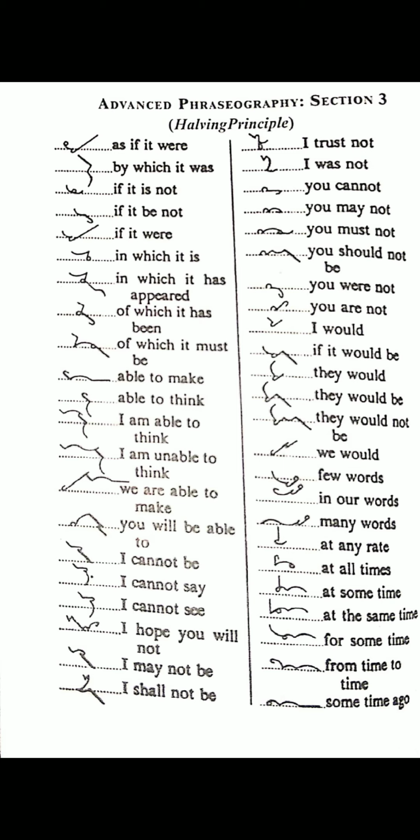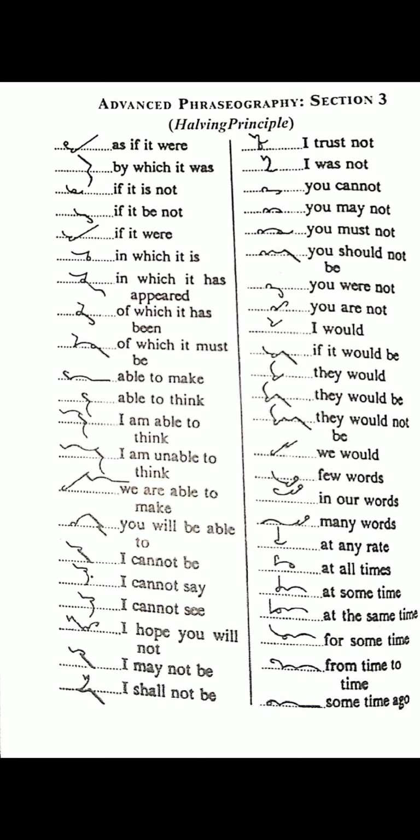"I cannot see": this is through the line because of C, the same outline of "I cannot" with C. "I hope you will": "I hope", P. "You will not": L upward and hook, half for T. "I may not be": I tick, "may" half for T with N hook joined with B. "I shall not be": I, ish, N half for T, and B.